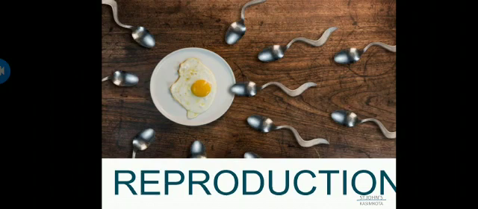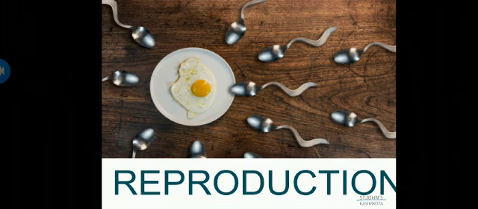So in your previous class we have seen reproduction, its definition, and certain types of reproduction, and we have also seen what is lifespan and examples of lifespans of various organisms. I also gave you a brief introduction about sexual reproduction and asexual reproduction. So in today's class we are going to start off a fresh topic, that is asexual reproduction.